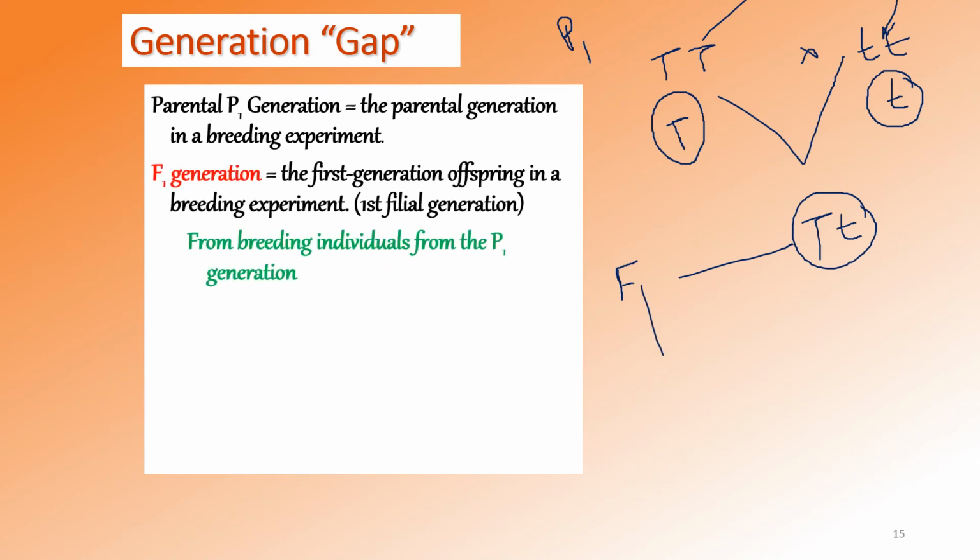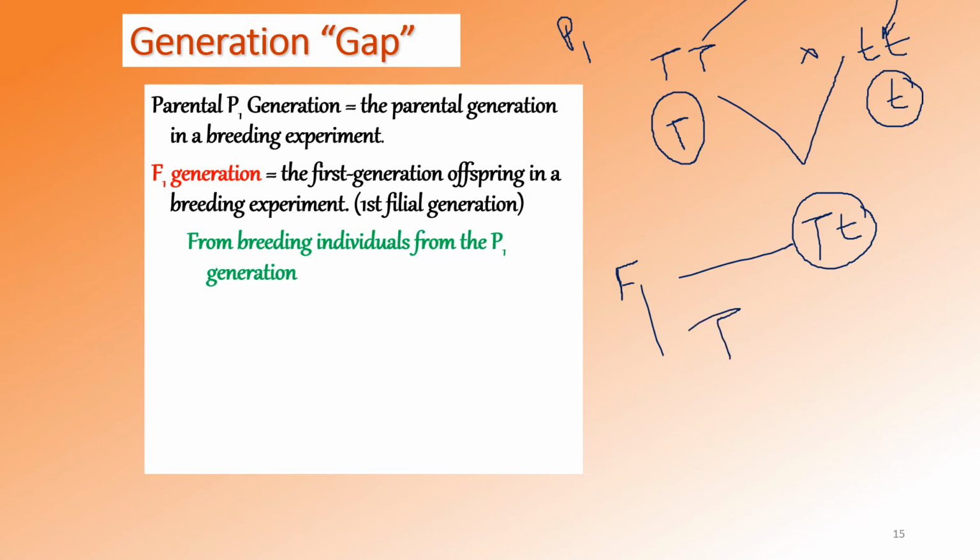Okay. So the first generation offspring, also known as first filial generation, is the first offspring from the P1 parent. So from the P1 parent, F1 is generated.